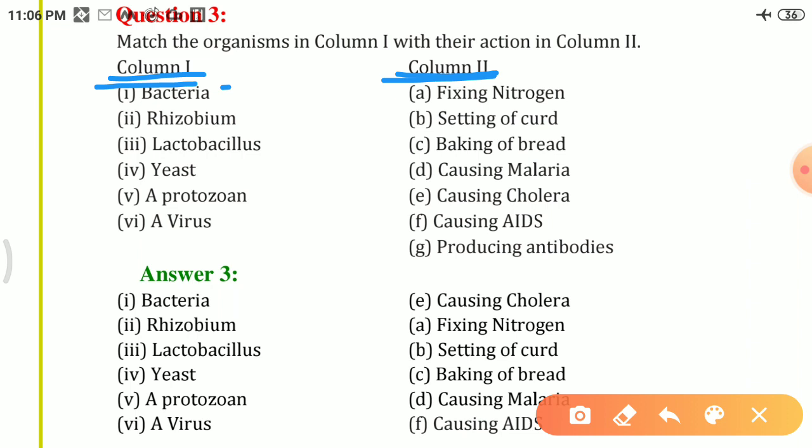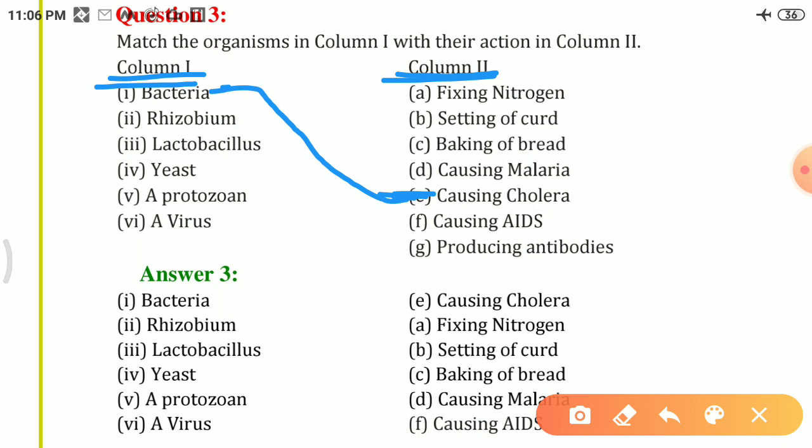As we know, bacteria generate some diseases. They are the causative microorganisms for cholera and typhoid. So bacteria is the causative microorganism for cholera. The next is rhizobium. Rhizobium is a nitrogen fixing bacteria.